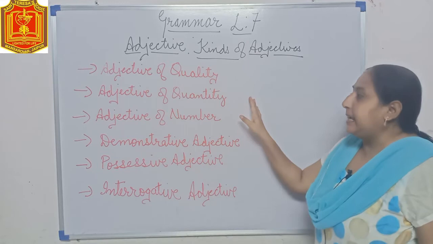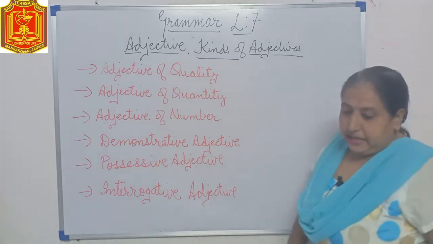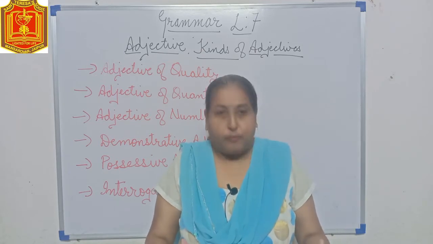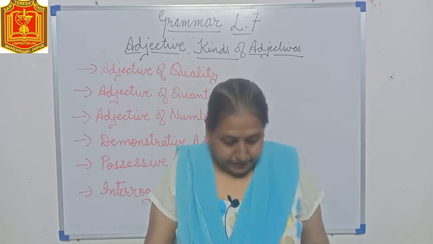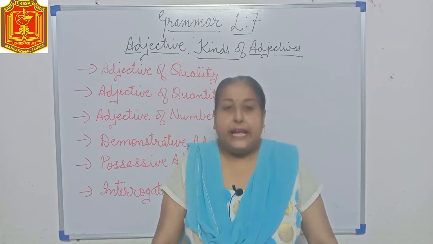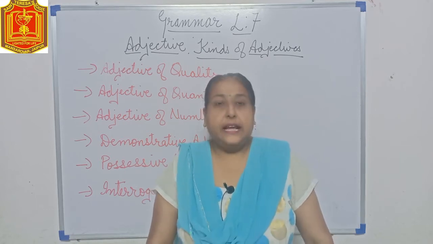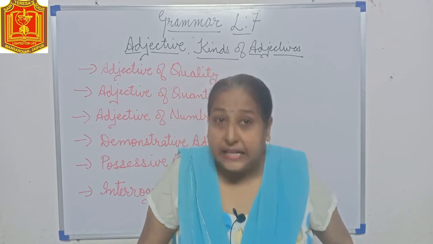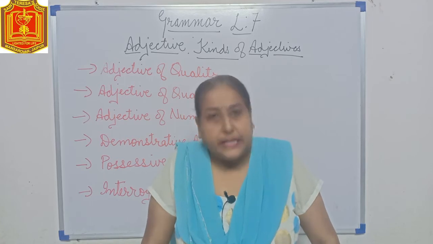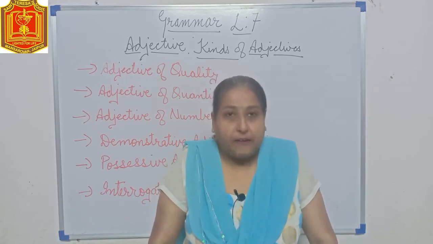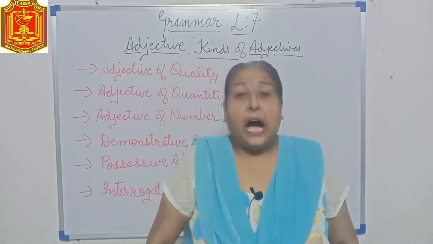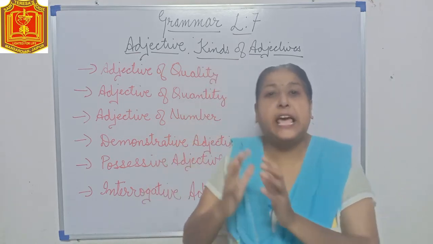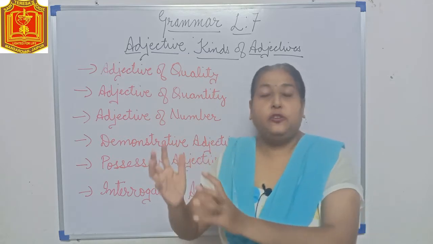Now comes the second one, that is quantity. Quantity means how much. This tells us how much of a thing it is. Suppose I say, I ate some rice, there is little water in the jug, there is some milk, there is enough money. Now these words enough, little, some are telling us about the quantity, how much of a thing you have.